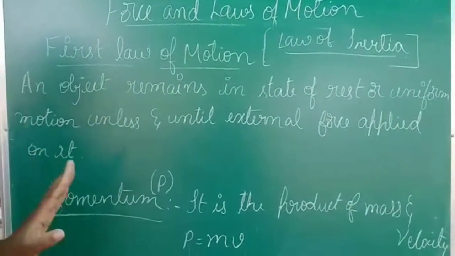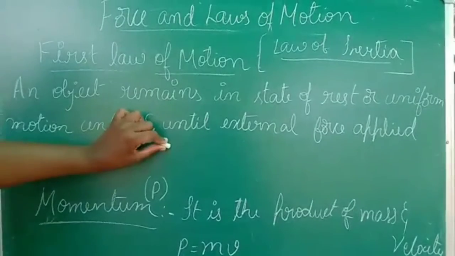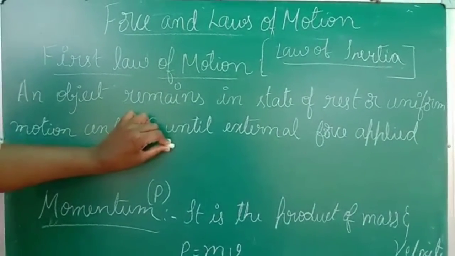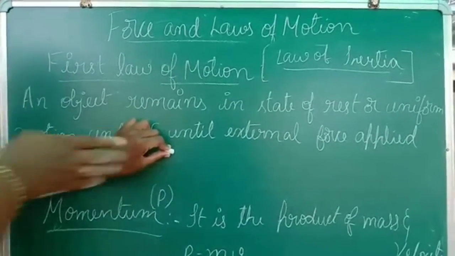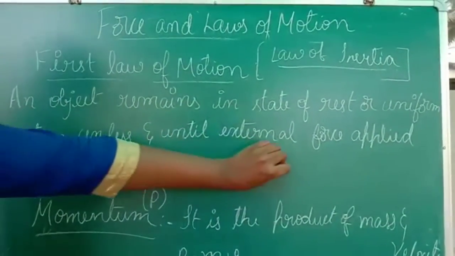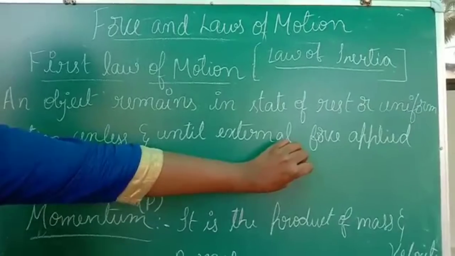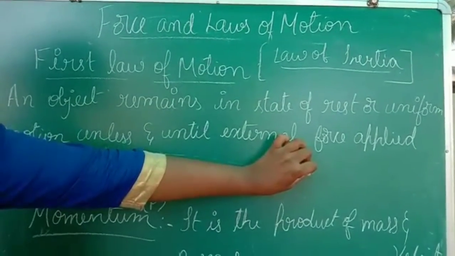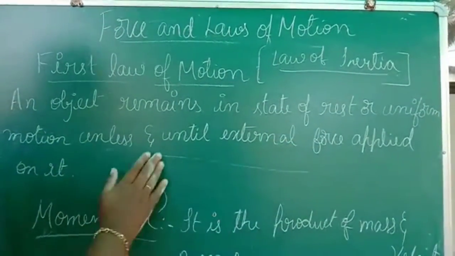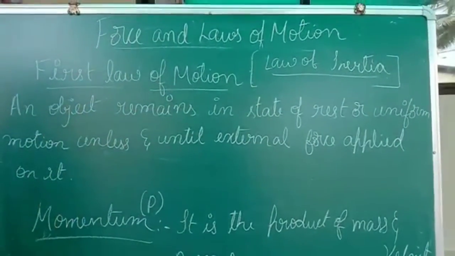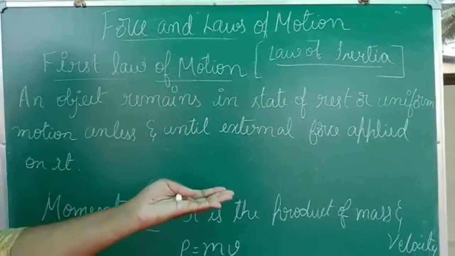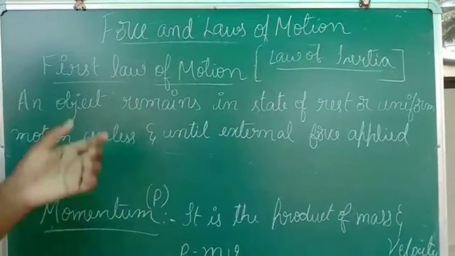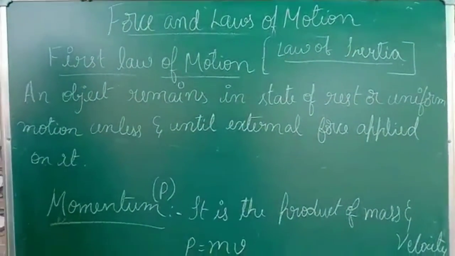If we apply an external force, now this chalk, I am holding this, I am not applying any force on it, but if I apply force towards the right side, this chalk moves, right? Similarly, if I don't apply any force, does the chalk move? No, it doesn't move. So that is nothing but the first law of motion. An object remains in the state of rest or uniform motion unless an external force is applied on it.